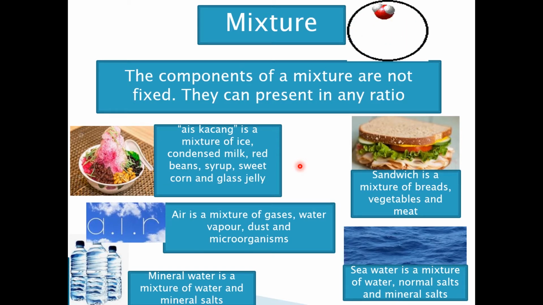Other examples of mixtures are ais kacang, sandwich, air, mineral water, and seawater. Ais kacang is a mixture of ice, condensed milk, red beans, syrup, sweet corn, and grass jelly in any proportion. And sandwich is a mixture of bread, vegetable, and meat.